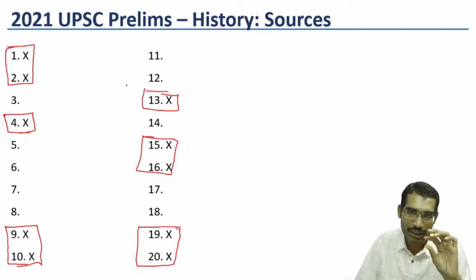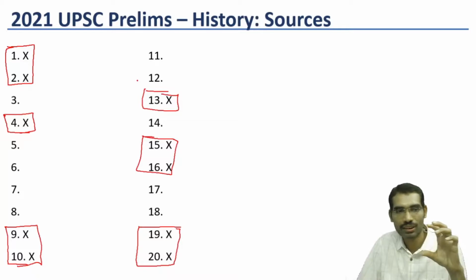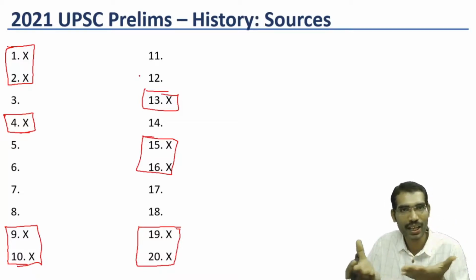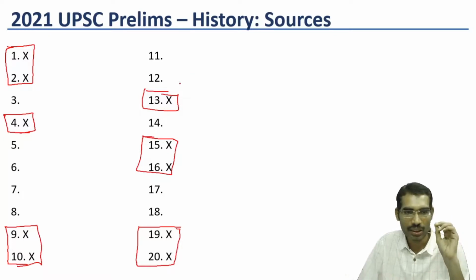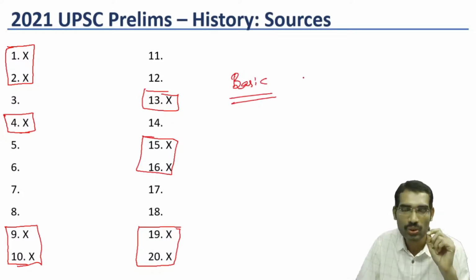So for both history optional students and GS students, most of the questions were similar, with similar content. The only difference is between those who read the basic books very carefully and those who read them very casually.